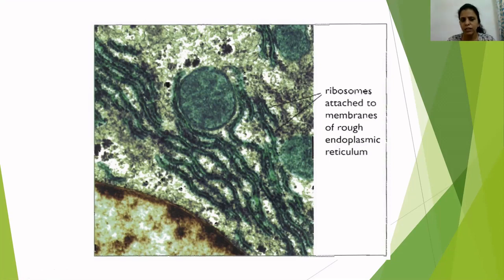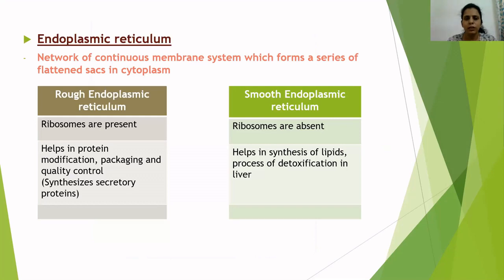So ribosomes are known as the protein factories of the cell. They help in synthesis of protein. Actually, they help in synthesis of amino acid chains, and these amino acids are linked in a particular sequence. The information for assembling these amino acids in a particular sequence is given by the nucleus, or by the genetic material present inside the nucleus. Next organelle is endoplasmic reticulum.